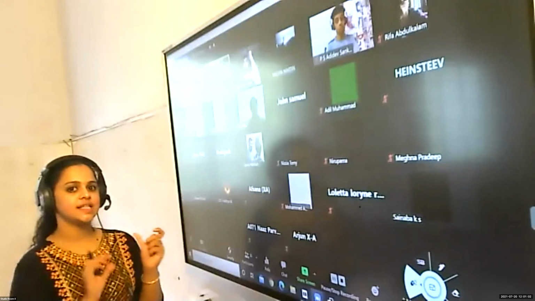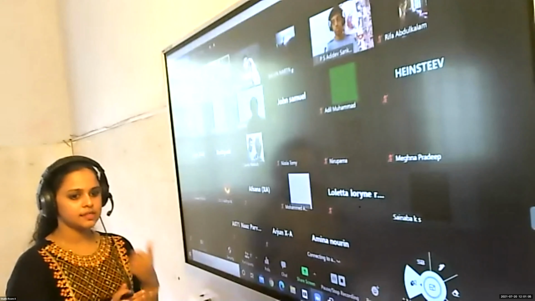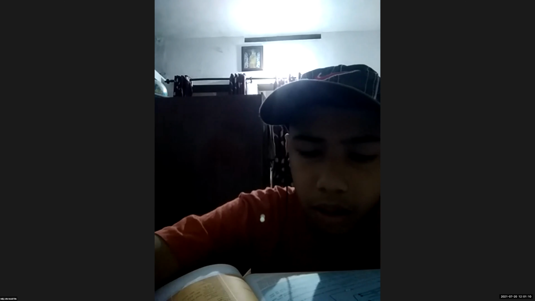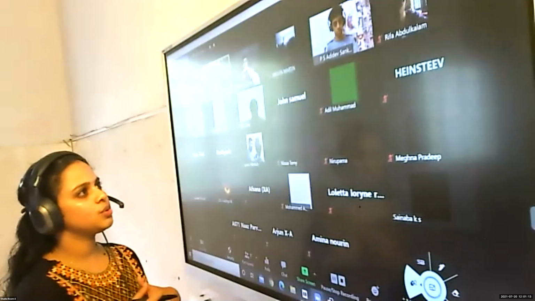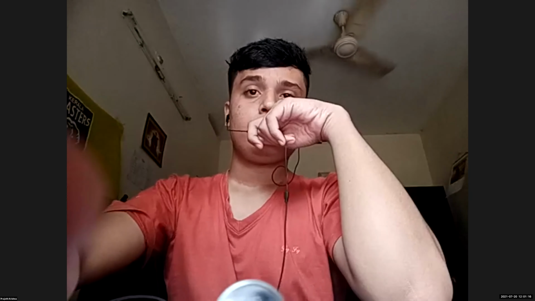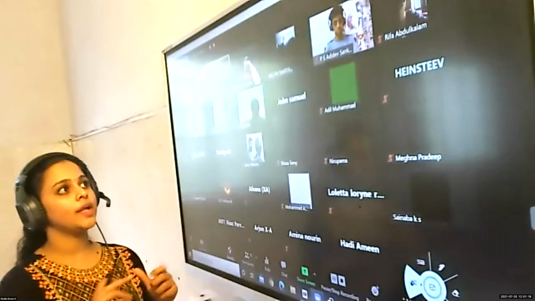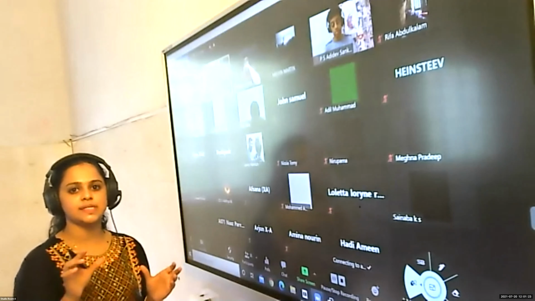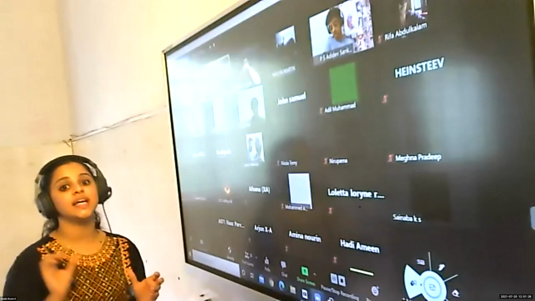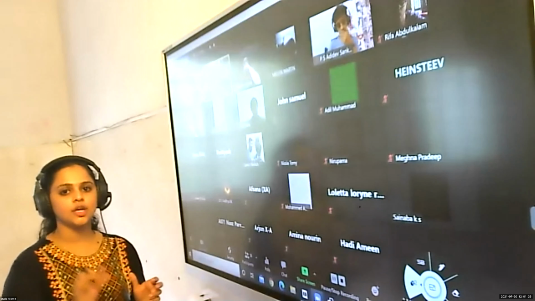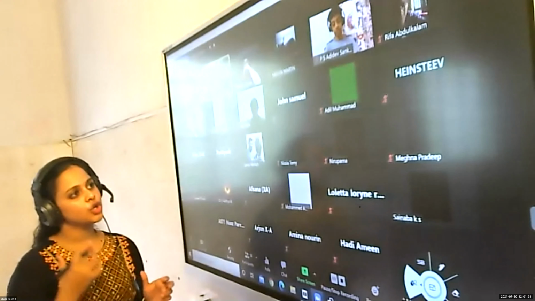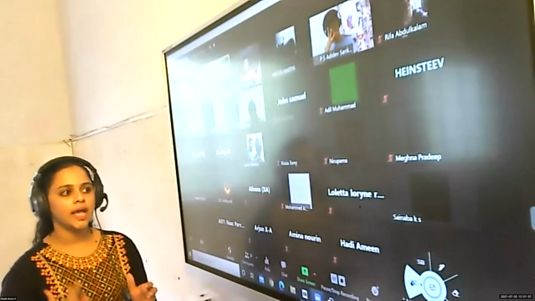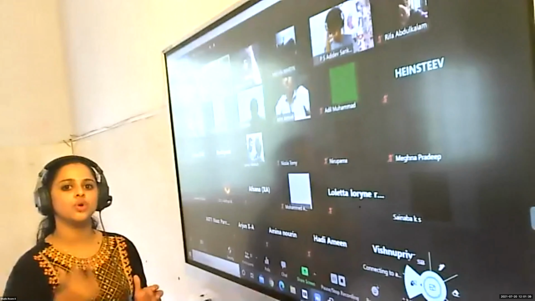My question: what is the equation connecting resistance, length and area of a conductor? R is equal to P into L by A. Is it P? Rho. It is rho, very good. R is equal to rho into L by A. It is not P, it is a Greek letter represented by rho, and that rho is known as resistivity. R is equal to rho into L by A, where rho is the resistivity, L is the length of the conductor, and A is the area of cross section.